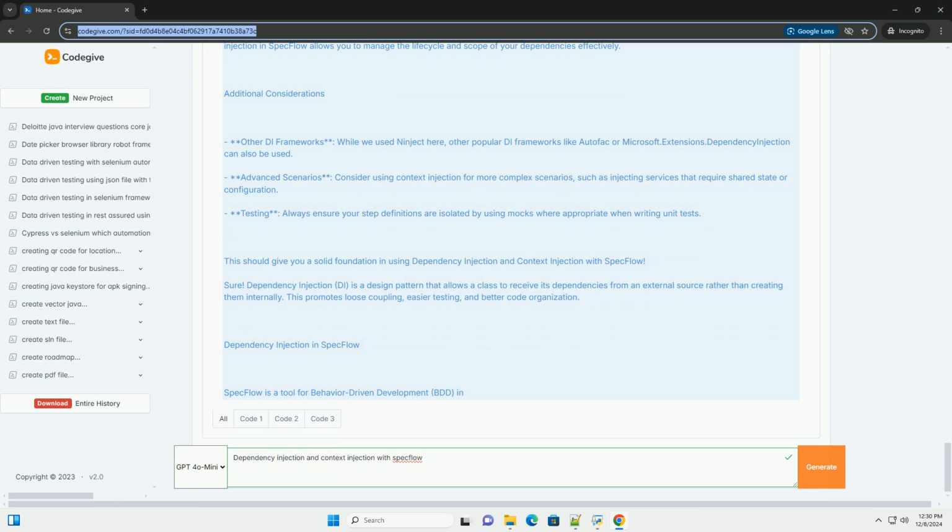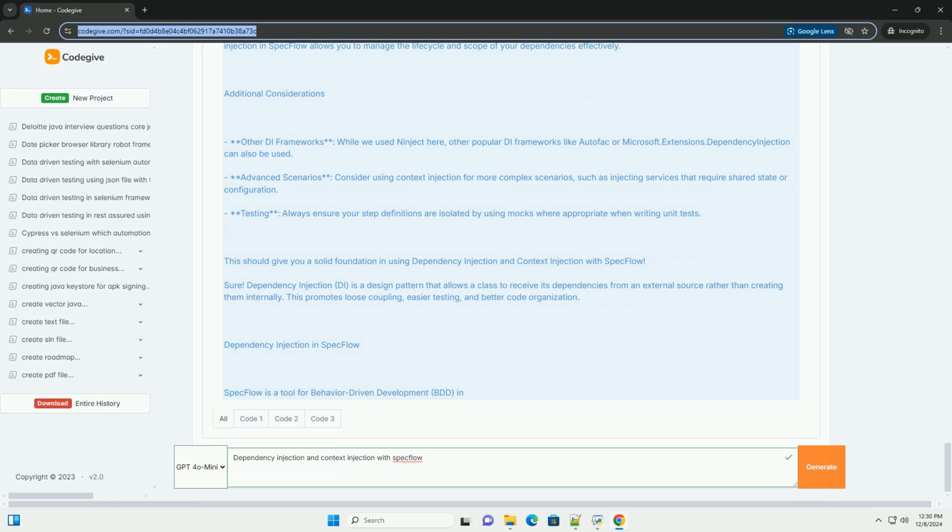5. Writing your feature file. Now, create a feature file where you define your scenarios. Gherkin. Feature: Calculator. Scenario: Adding 2 numbers. Given I have numbers 5 and 3. Then the result should be 8. 6. Running tests. Now, you can run your tests. SpecFlow will use Ninject to inject the ICalculator implementation into your CalculatorSteps class.